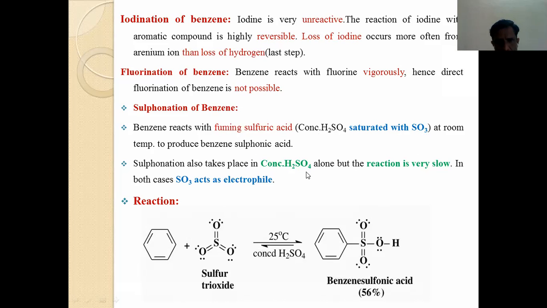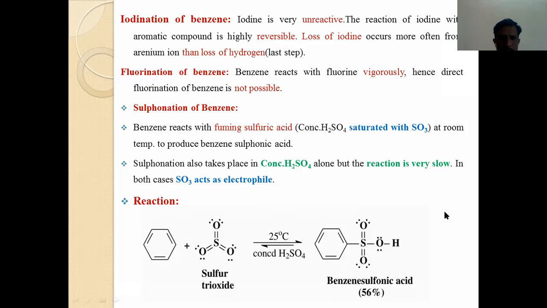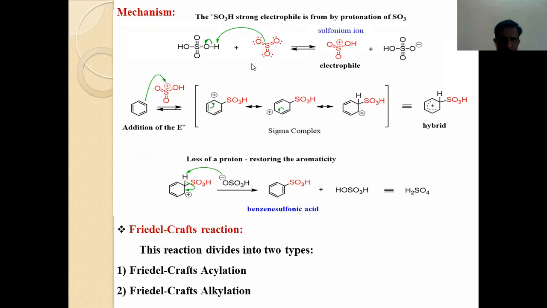Sulfur trioxide acts as an electrophile here and also increases the electrophilicity of the sulfuric acid, and that's why sulfur trioxide is used to conduct the sulfonation of benzene. Just see here, when benzene is reacted with sulfur trioxide, this reaction is conducted at 25 degrees centigrade, and the product is benzene sulfonic acid, with about 56% yield.